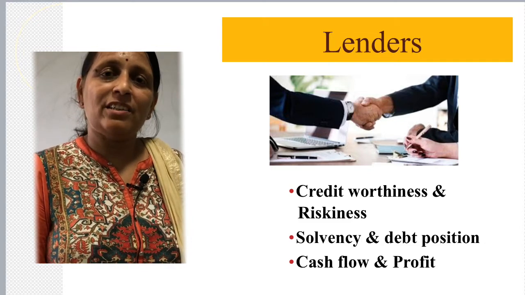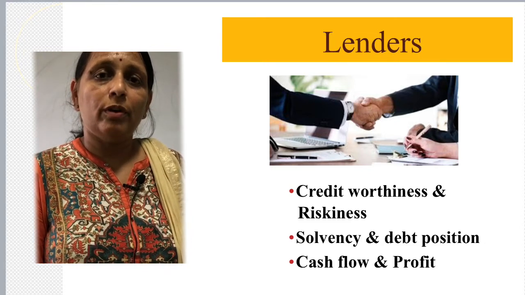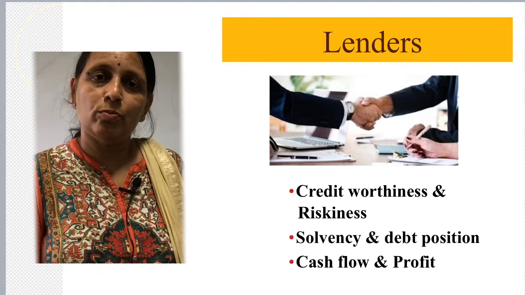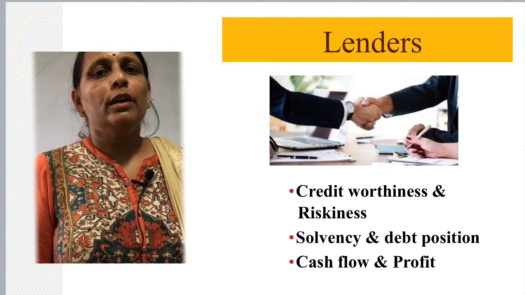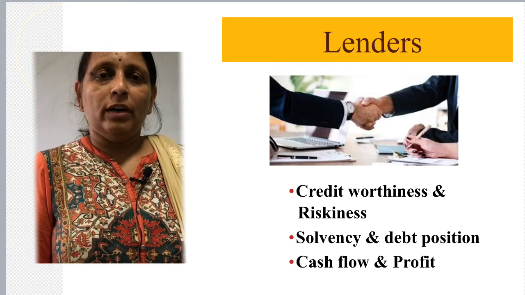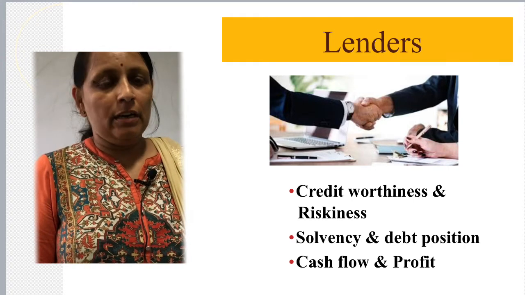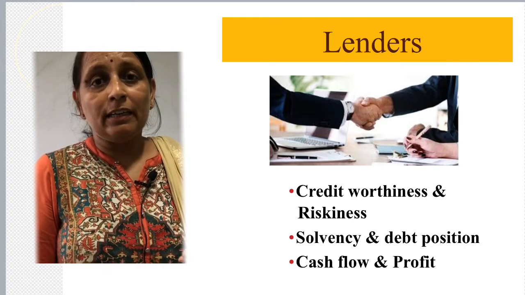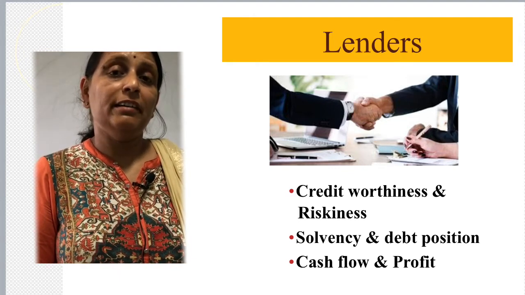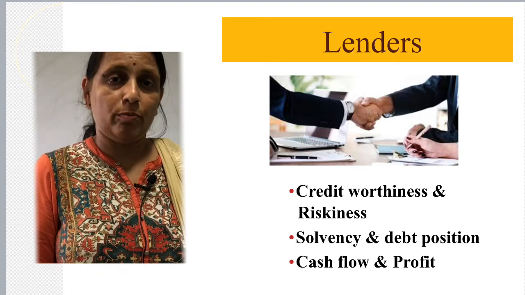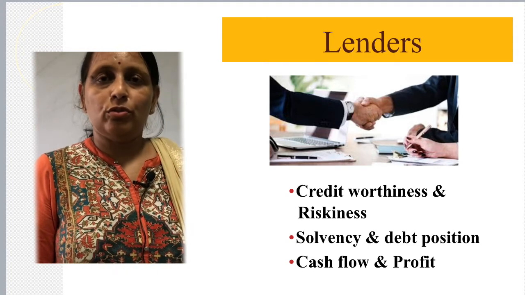So, for instruments like debentures and bonds, if an investor invests in such instruments, he is putting his money in the firm in the form of borrowed capital. So, these people are definitely interested in the repayment capabilities of the company. The lenders may be banks also, because a bank loan is also a source of capital.